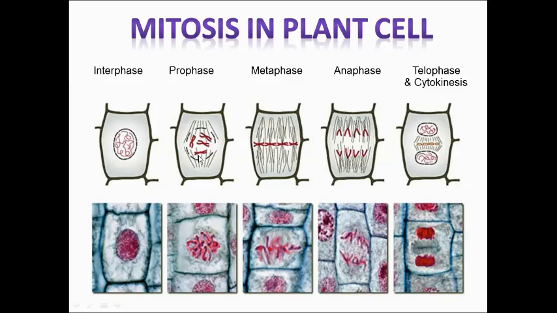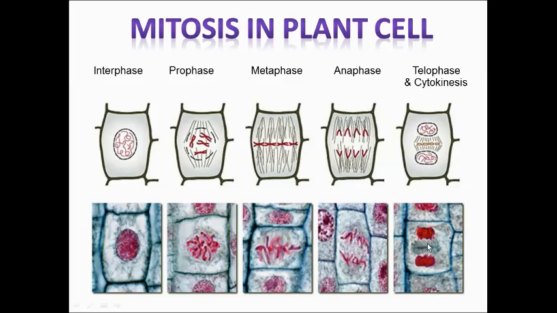At prophase, we see that the nuclear membrane has disappeared. And then the chromosomes are freely floating in the cytoplasm. At metaphase, the chromosomes are all at the middle, at the equator of the cell, okay? And then this cell is at anaphase, with the daughter chromosomes moving apart to opposite poles.